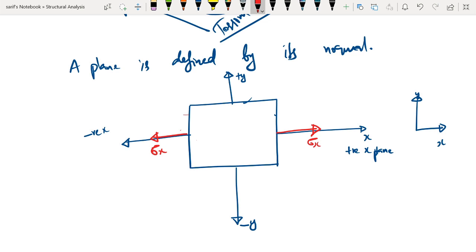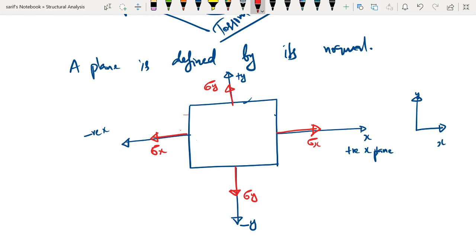Or another way you can relate it is tensile stresses are considered as positive. So similarly here, sigma y becomes naturally positive. Either you can consider it as tensile stresses as positive, or if the stress is directed in the direction of the normal, then it is considered as positive.